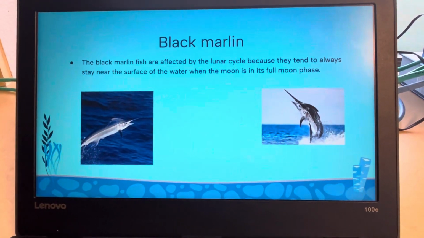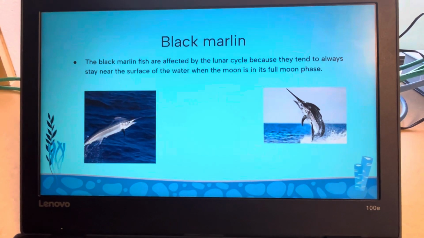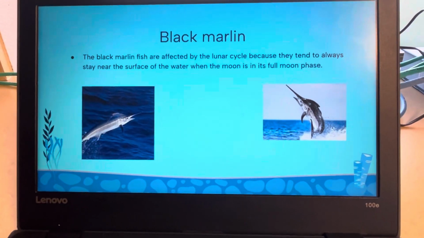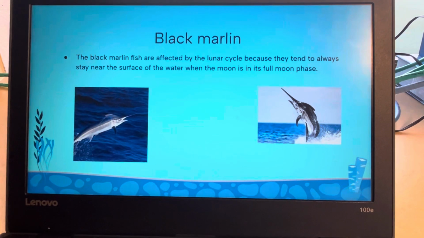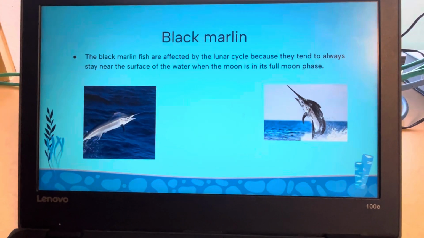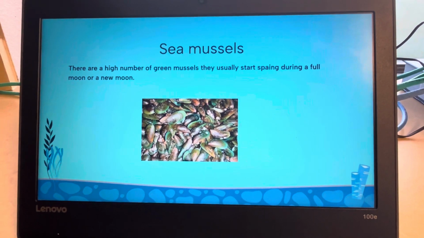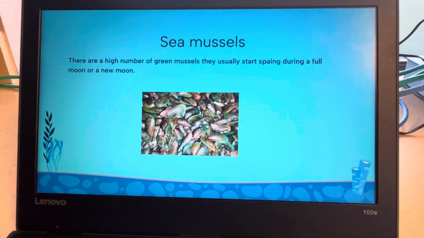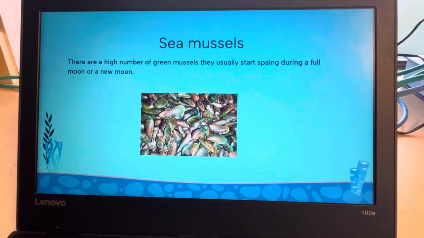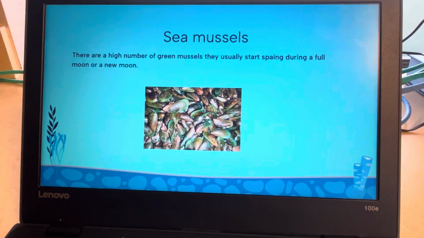Black marlin. The black marlin fish are affected by the lunar cycle because they tend to always stay near the surface of the water when the moon is in its full moon phase. Sea mussels. There is a high number of green mussels. They usually start spawning during a full moon or a new moon, and it's always right after or during.